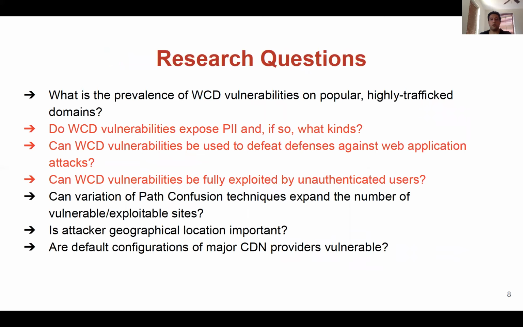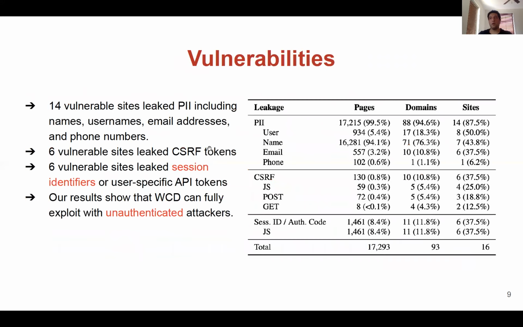We also investigated the vulnerable responses, and we noticed that 16 vulnerable sites, about 17,000 vulnerable pages, leaked PII, including name, username, email address, and phone number. Also, interestingly, we detected 6 vulnerable sites, about 130 pages, that leaked a CSRF token, which we were at times able to bypass the secure implementation of CSRF protection.